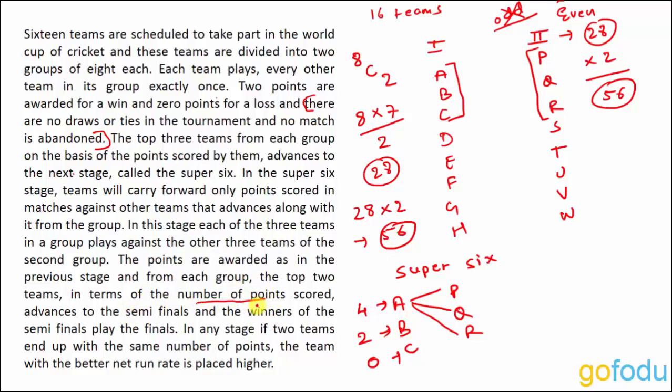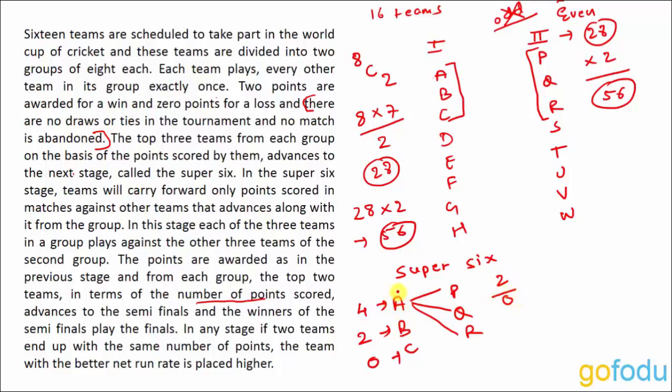So the number of matches does not matter in Super 6. The number of points scored advances teams to the semi-finals, and the winners of the semi-finals play the finals. So it is pretty much obvious. Basically, in these matches also, if a team wins, it will get 2 points, and if it loses, it will get 0 points, and no match is tied or drawn.